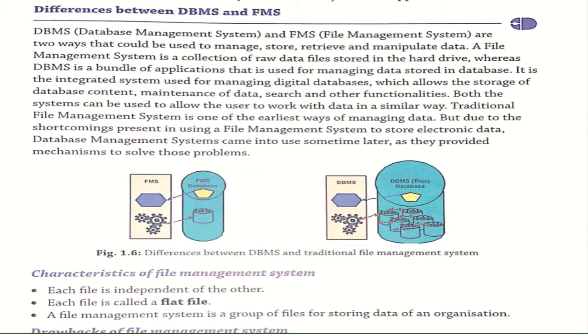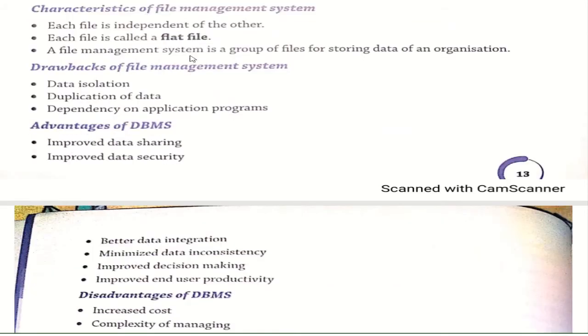Now there are some characteristics of file management system. Each file is dependent on the other file. Each file is called a flat file. Flat file means not a very organized manner. A file management system is a group of files for storing data of an organization. Storing our data for an organization is known as a file management system.